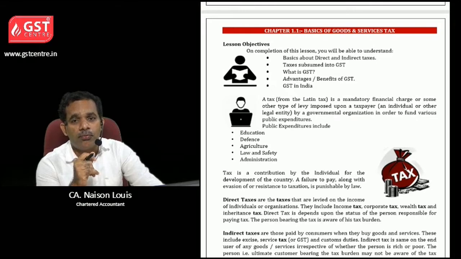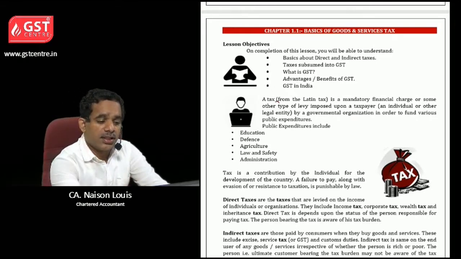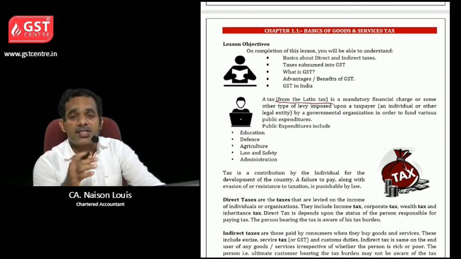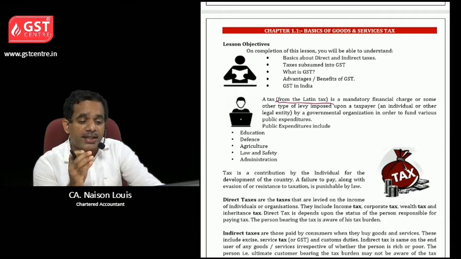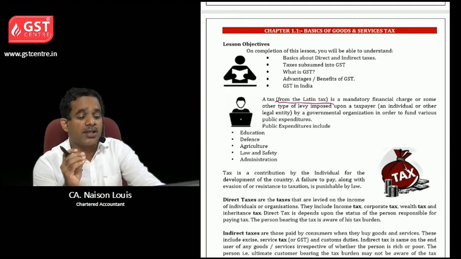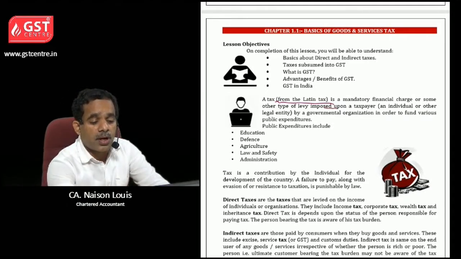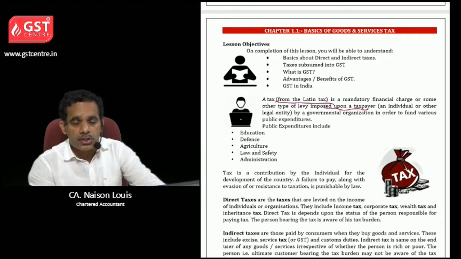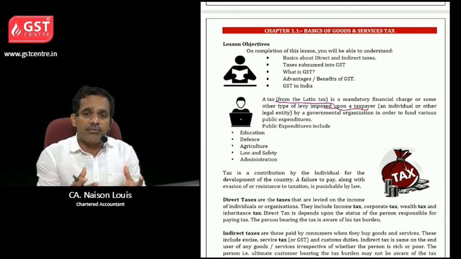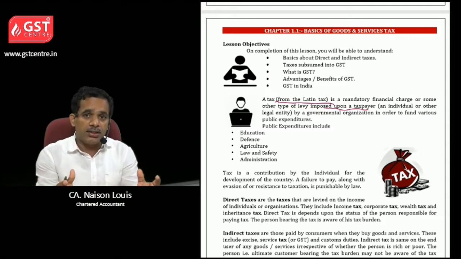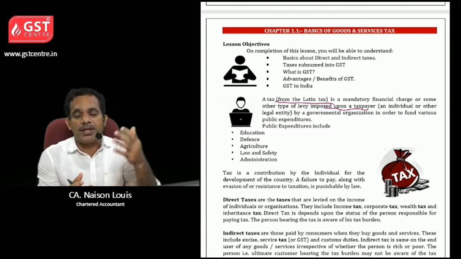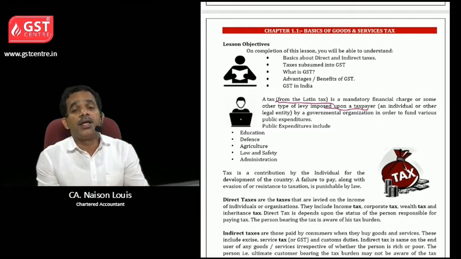First, let us know what is the meaning of tax. This tax word was derived from a Latin word, that is a mandatory financial charge or some other type of levy imposed upon a taxpayer. So government gets various tax from the citizens of that country. In India, the Indian government collects the revenue tax from various persons who are liable to pay GST or income tax, whatever it may be.